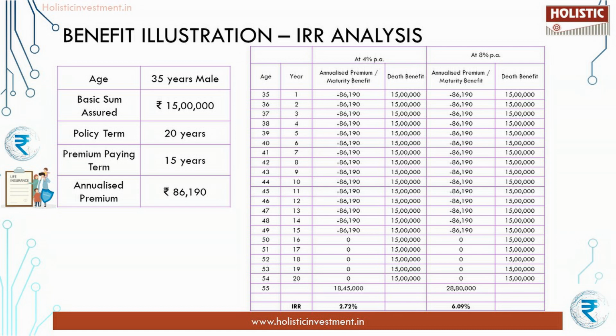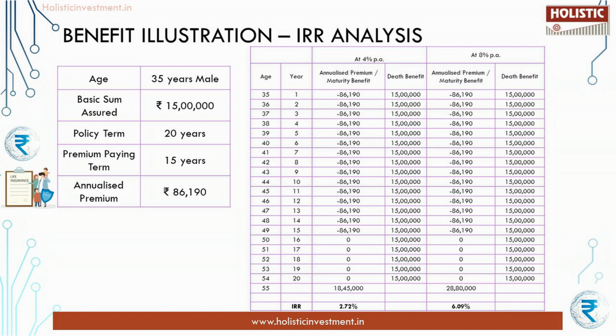The sum assured is rupees 15 lakhs, the premium paying term is 15 years and the policy term is 20 years. The annual premium is rupees 86,190. He chooses plan option A, that is endowment. The assumed rate of returns at 4% and at 8% per annum are only illustrative scenarios and are assumed constant during the bonus accrual period, whereas the actual bonus could vary. These are not guaranteed and they are not higher or lower limits of return.